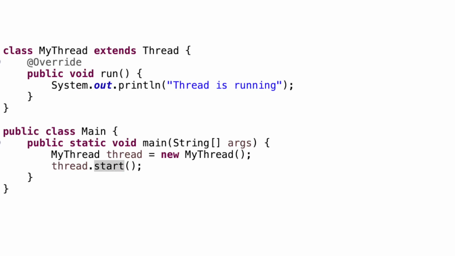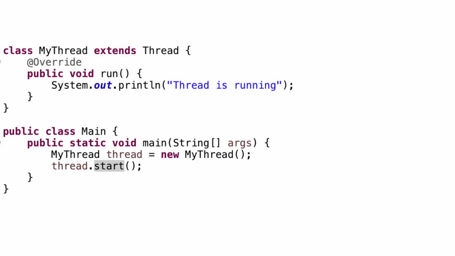Now if we look at the example, let's first talk about thread. Here you can see that we have MyThread, and this is the class which is extending thread functionality. You have to override the run method, but we don't call the run method directly, we call it through the start method. As you can see, we have called the start method and through that we are running the thread functionality. You can create a new thread by extending the thread class, overriding its run method, then starting the thread using the start method. That is the basic functionality.